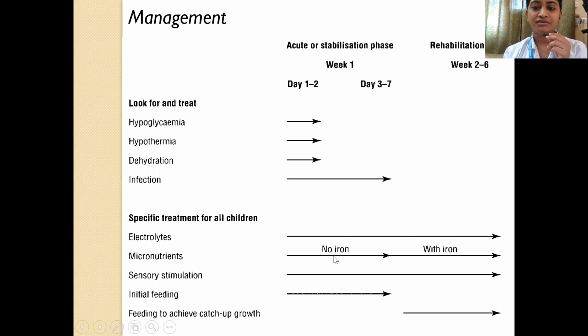In the first 1 week, we should give all micronutrients except for iron, because it is also the time when we are treating infection, and iron should not be given when the child is having active infection. After 1 week, when the infection is taken care of, you can start iron. And other micronutrients, you have to start on day 1 itself.